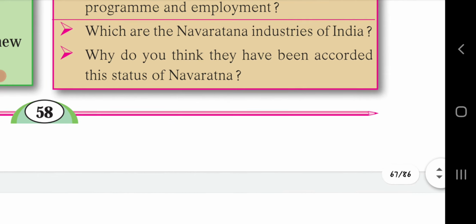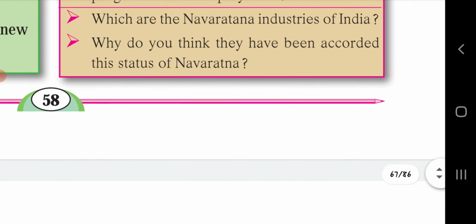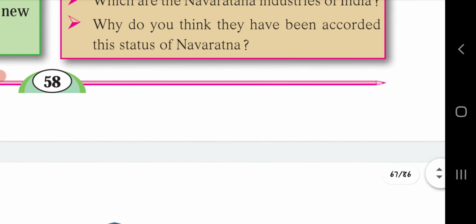Why do you think they have been accorded this status of Navratna? The above mentioned industries are central public sector enterprises. Due to their financial performance, net worth, revenue, profit, etc., they are accorded this status of Navratna because they are doing a good job for our country. They have excellent or very good memorandum of understanding ratings during the last 5 years. So the status of Navratna is given.